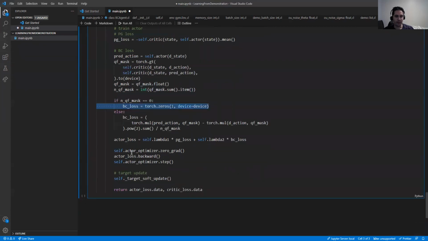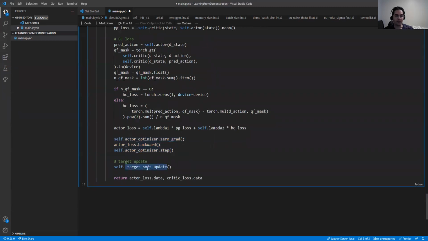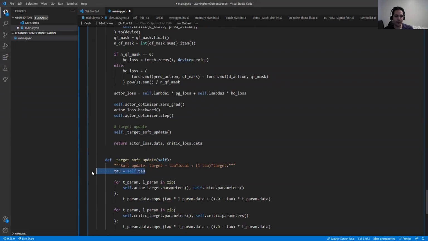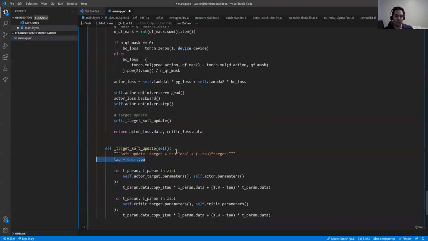And finally, we optimize the actor model. And we have a soft update here that I will talk about now. The soft update is the exponential average of the actor and critic. We need to define a tau because the exponential average is defined like this. Each time we get the parameters of the actor, and the same can be applied for the critic too, but let's see this part.